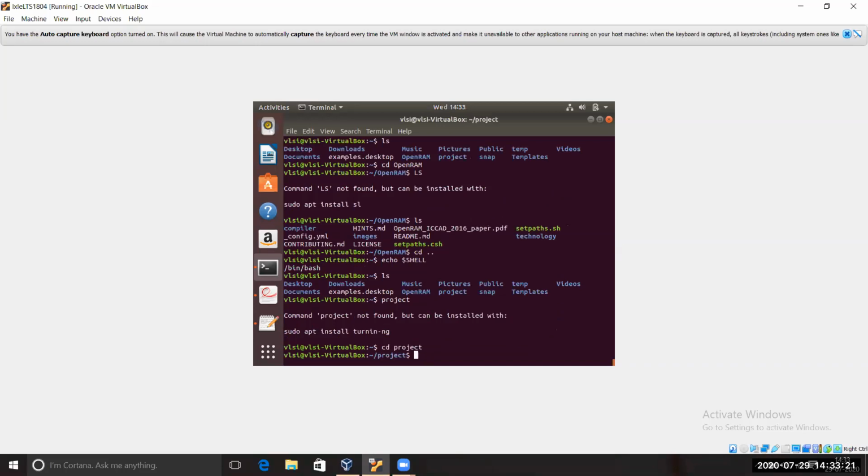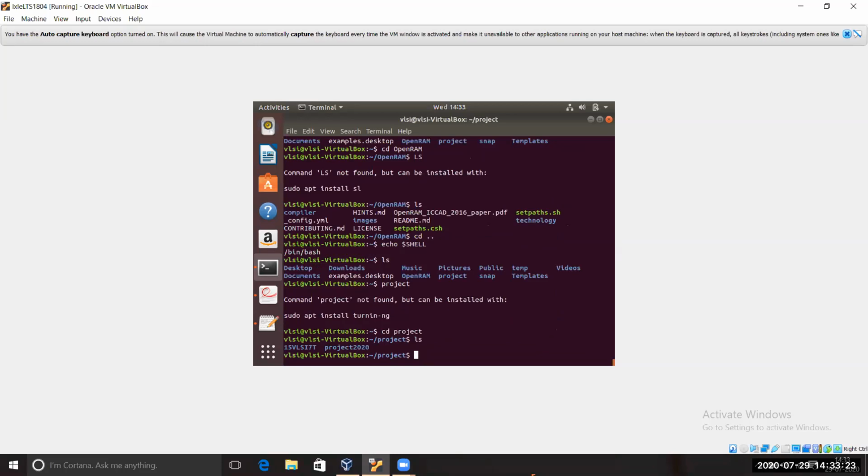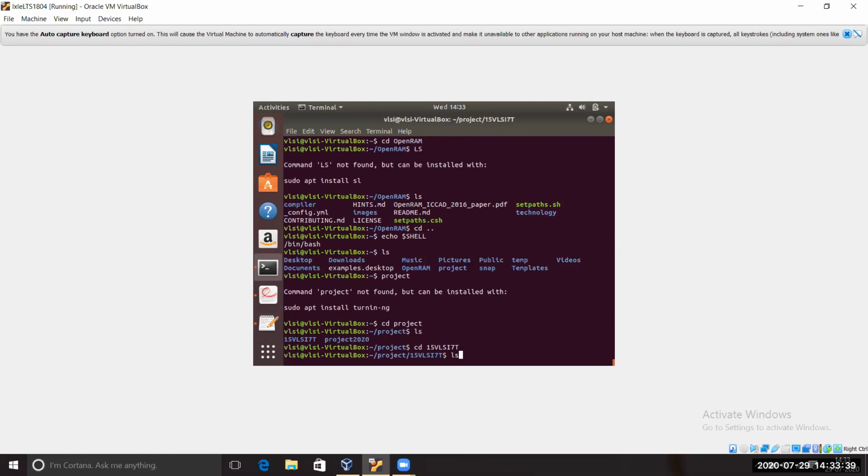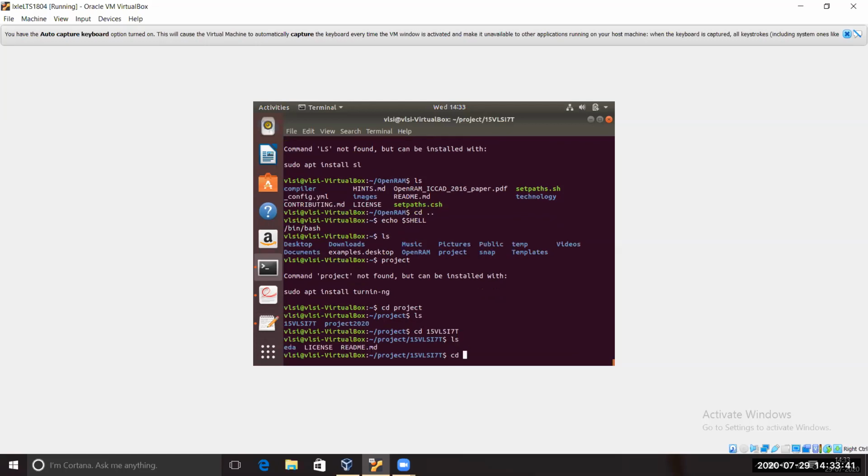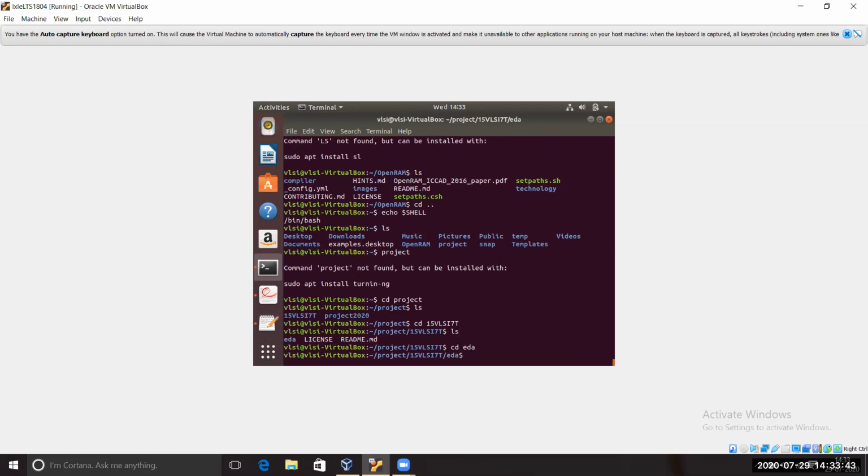Okay, so we are in project now. Actually, I had created this one, you don't need to create that. You can do only cd 15 VLSI 7T, change. Okay, then do a cd EDA.